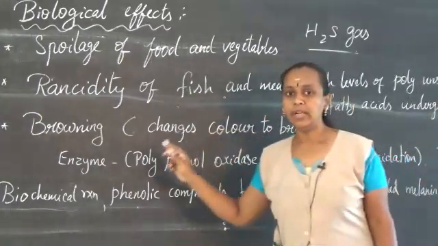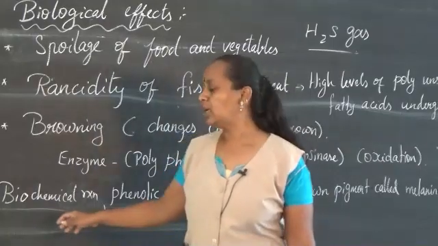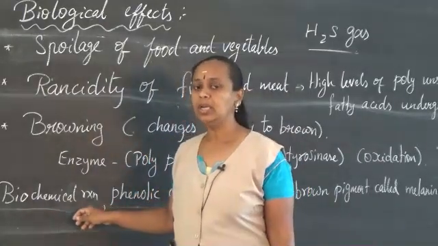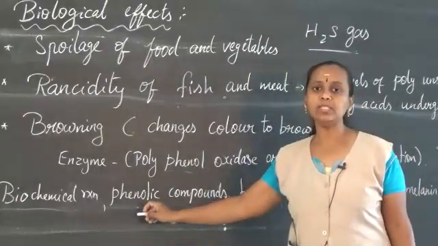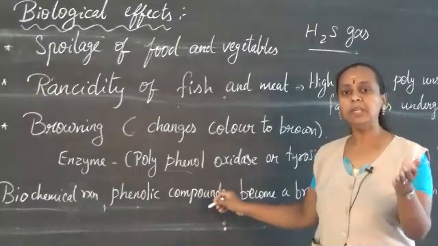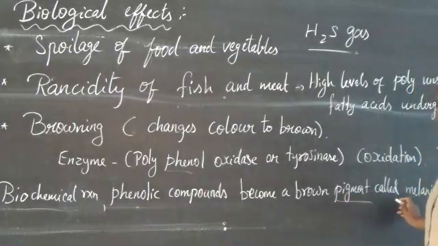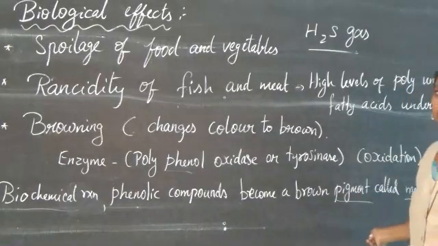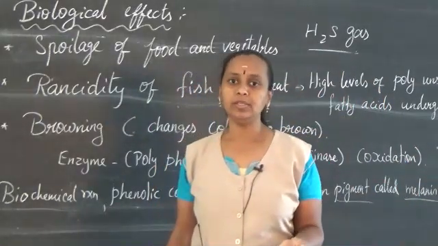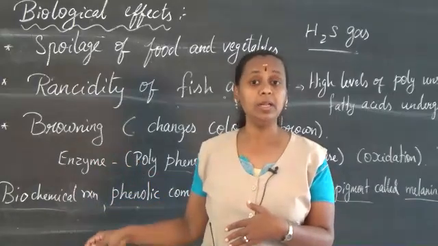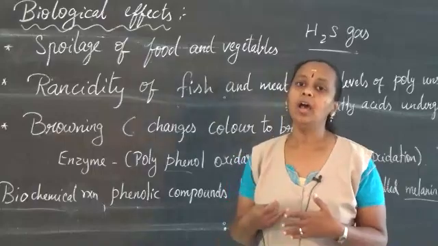When it comes in contact with the oxygen present in the air, it undergoes a biochemical reaction in which the phenolic compounds present in the plants are turned brown, forming a brown pigment called melanin. Because of this, the fruits change to brown color. All these things happen because of chemical changes or chemical reactions with the oxygen present in the atmosphere.